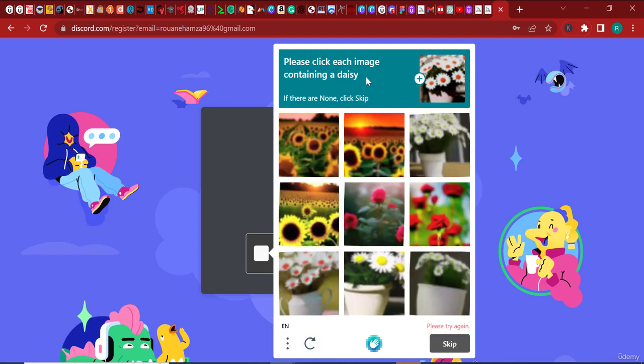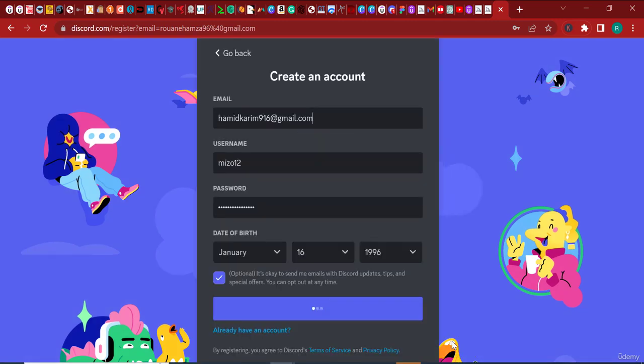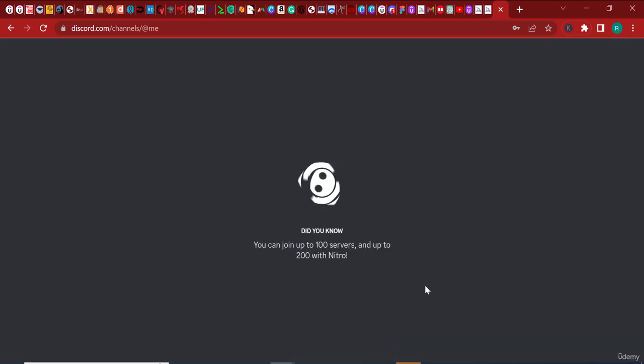All right, containing a daisy. I'm gonna have to go and search what a daisy is. Oh no, the daisy is this image here that they're already showing us. This is the daisy, so it's this one here, and I guess that's the only one, because a daisy is like this. Click verify. All right, so now we have verified our account, and we're going to be able to log into the Discord.